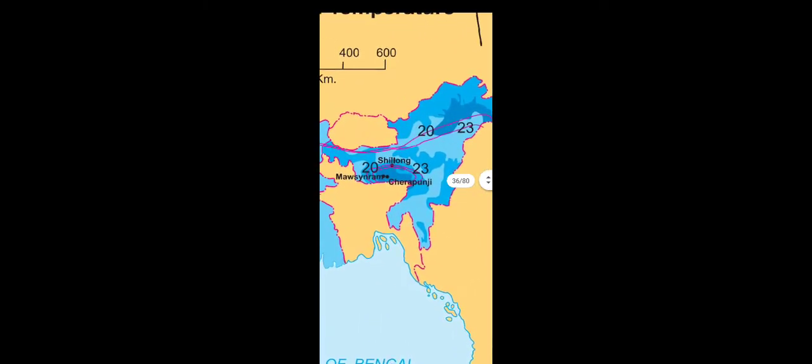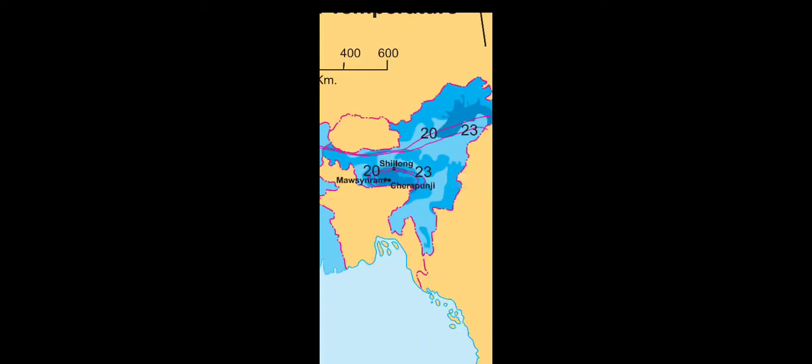Okay, the first question here, it is asked, which region gets more than 4000 millimeter of rainfall? Very simple, northeast of India, Mawsynram and Cherrapunji, these are the two places where more than 4000 millimeter of rainfall takes place, because here many hills are there, Garo, Khasi, Naga, Jaintia.